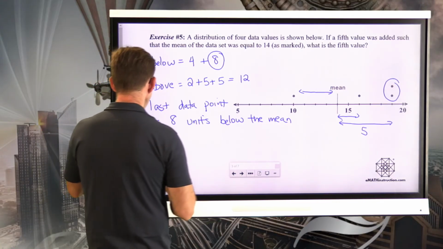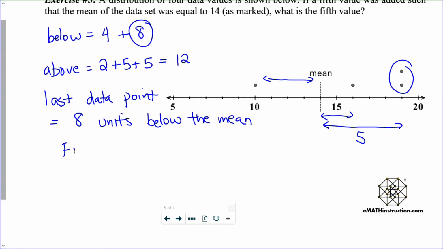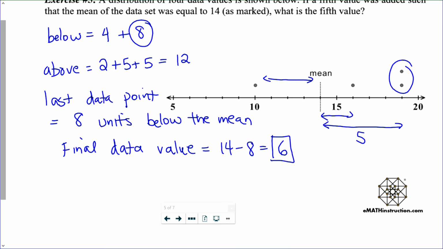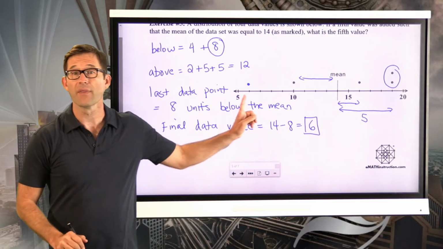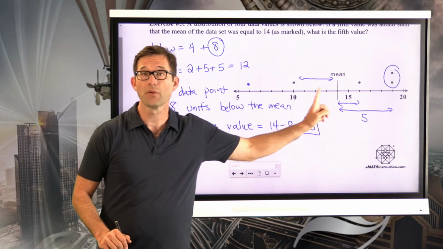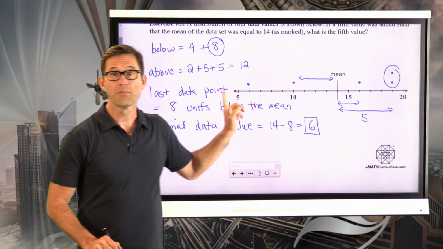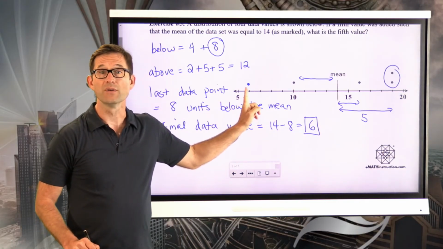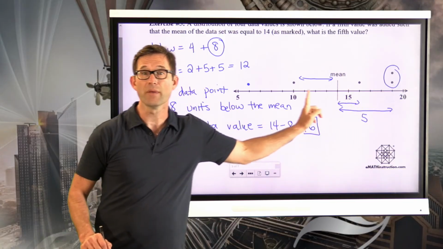So our final data value has to be our mean, which is 14, minus those 8 units. It's got to be 6, right? It's got to be sitting right here. And once you have that, then you've got this point, which is 4 units below the mean. This point, there it is, which is 8 units below the mean.